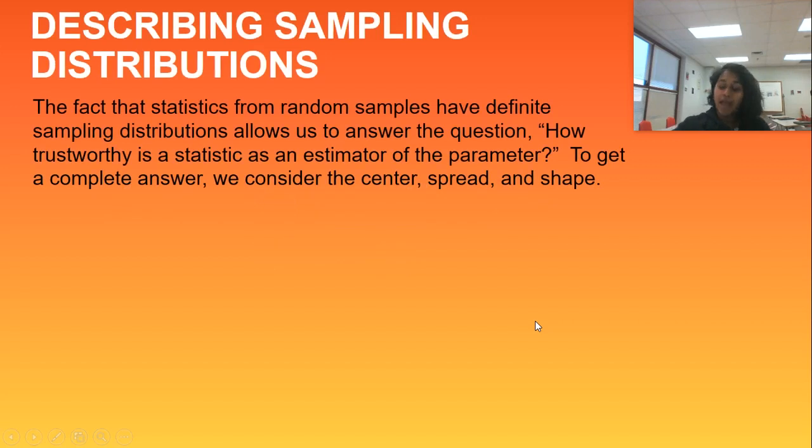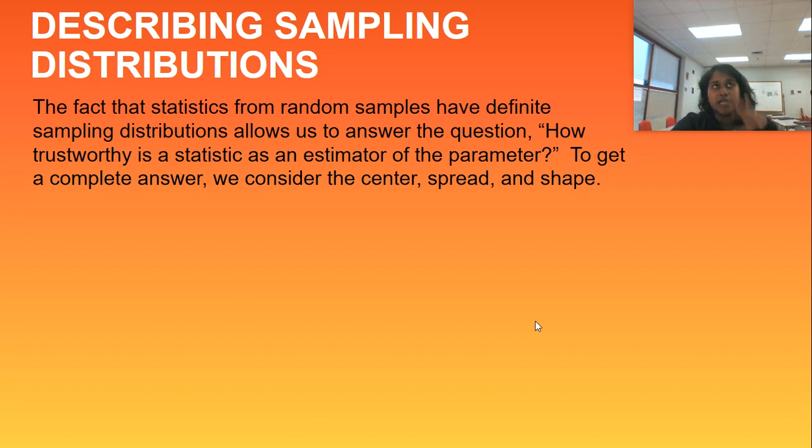And finally, how do we actually describe a sampling distribution? The fact that statistics for random samples have definite sampling distributions allows us to answer this question: how trustworthy is a statistic as an estimator of the parameter? To answer that question, guess what we get to do? We get to consider their center, their spread, and their shape. So we get to use our little acronym.